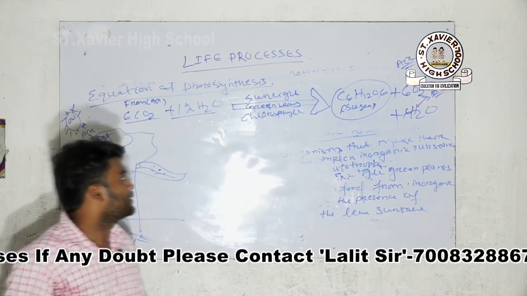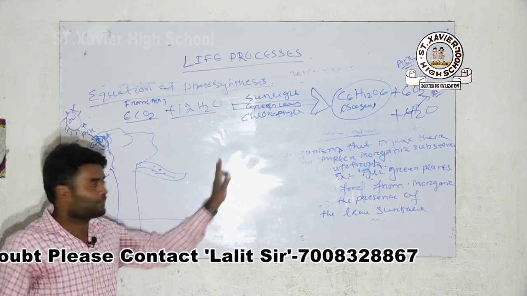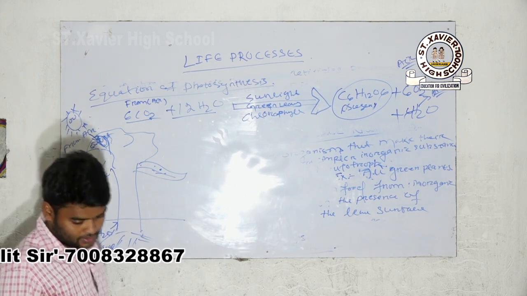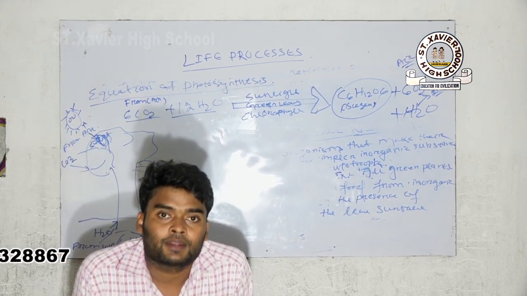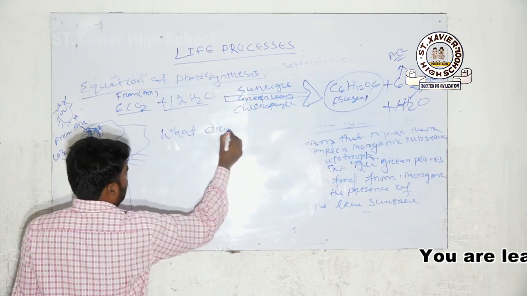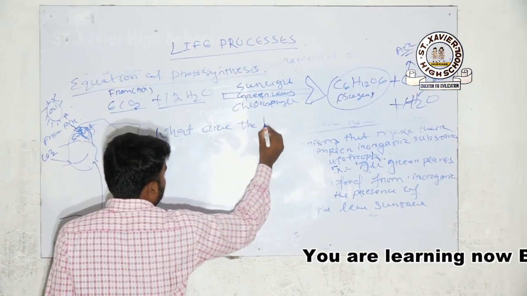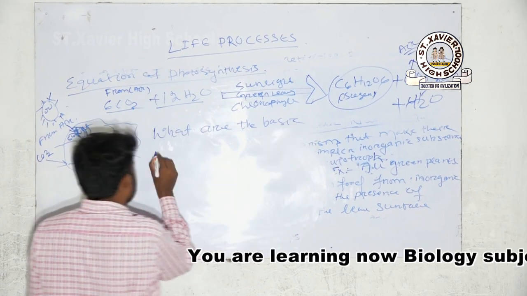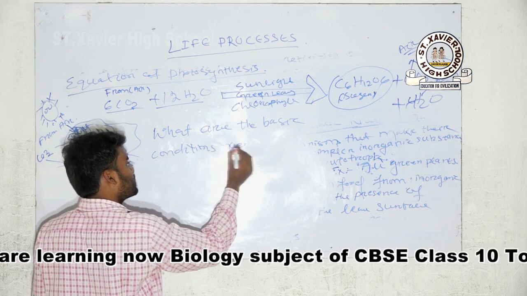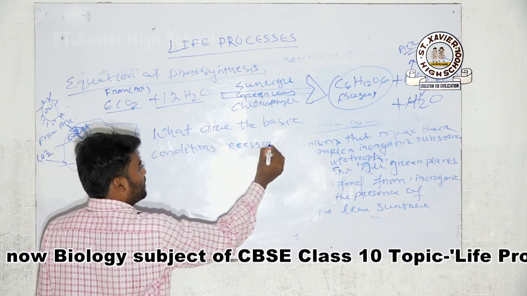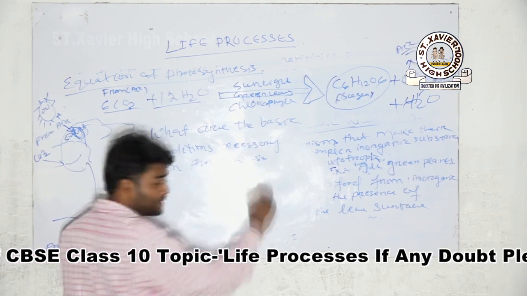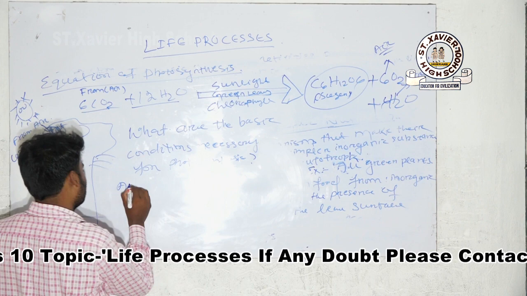Write down for homework, two questions here. What are the basic conditions necessary for photosynthesis? Who can say the answer here?